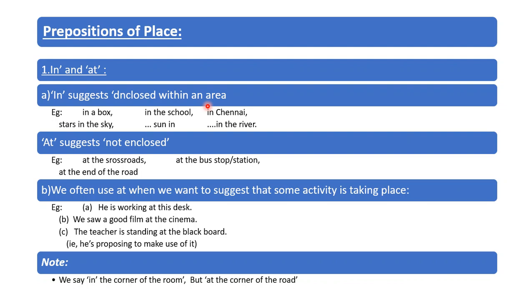We often use at when we want to suggest that some activity is taking place. See, he is working at this desk. So this activity is taking place at the desk, so we use at. We saw a good film at the cinema. So at is used to suggest that some activity is taking place.